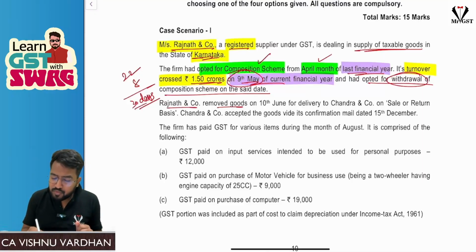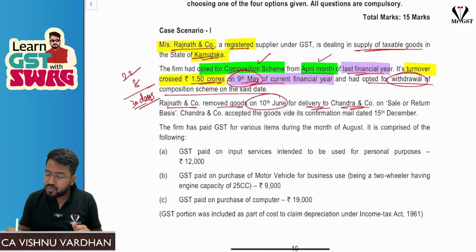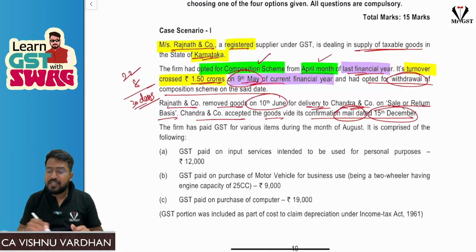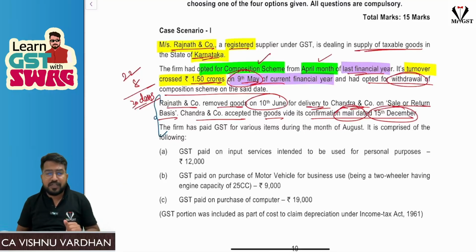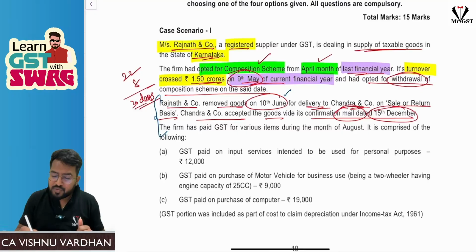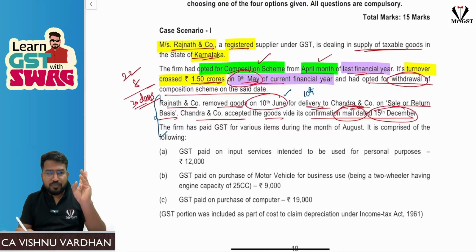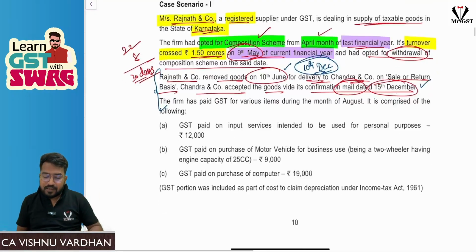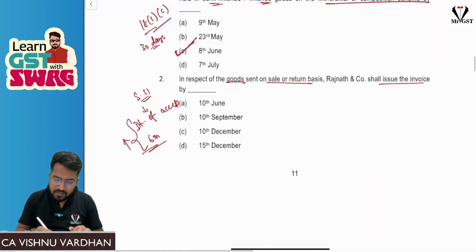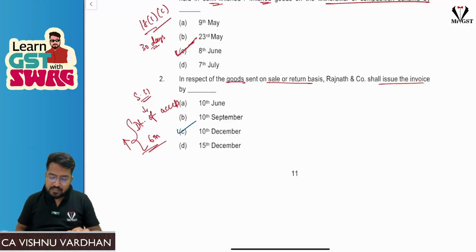Next, Rajnath and Co removed goods on 10th June for delivery to Chandra and Co on sale or return basis. Chandra and Co accepted the goods and gave confirmation via mail on 15th December. You know, sir, when we are selling goods on sale or return basis, we should raise the invoice on the date of acceptance or 6 months from the date of removal, whichever is earlier. Removal is 10th June, so 6 months means July, August, September, October, November, December. So 10th December is 6 months expiry, or acceptance is 15th December. 10th December is earlier, so they should have raised the invoice on 10th December. So this is the next question. 10th December is the answer. So option C.